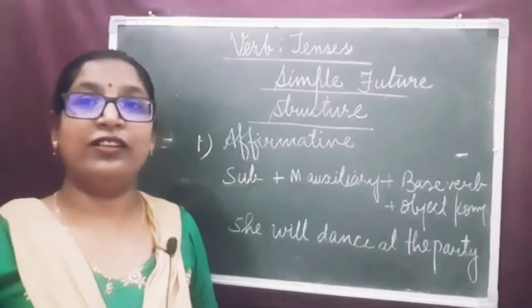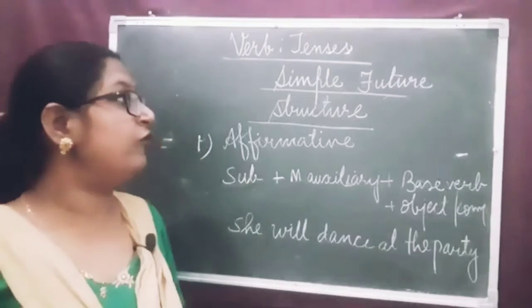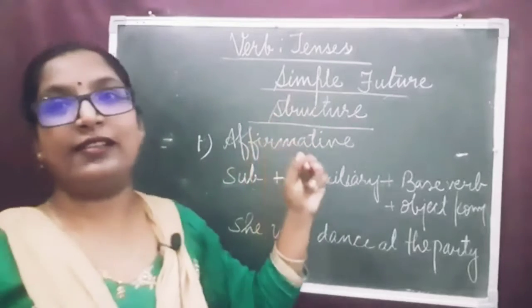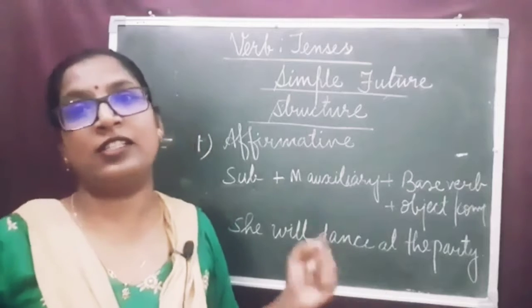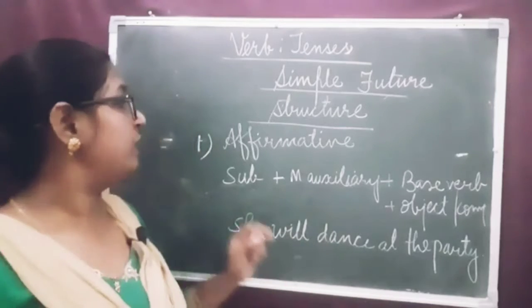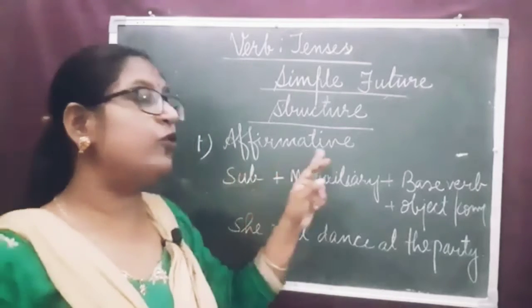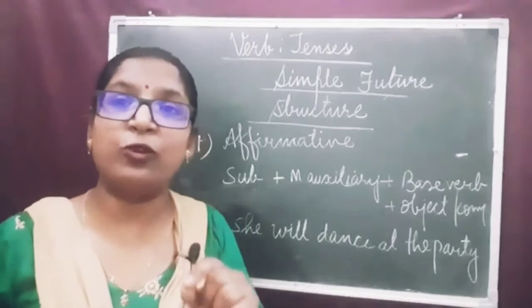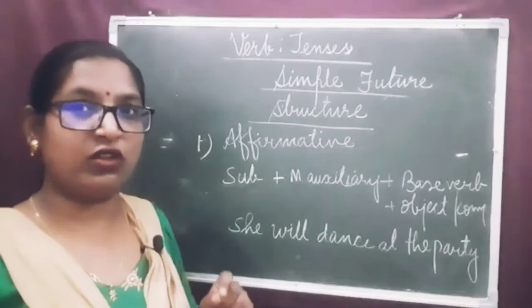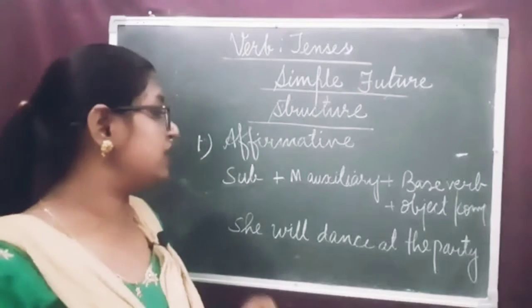Now, dear children, let's see the structure of simple future tense sentences, how to frame various types of sentences. First of all, let us focus on affirmative sentences, which are also known as positive sentences.